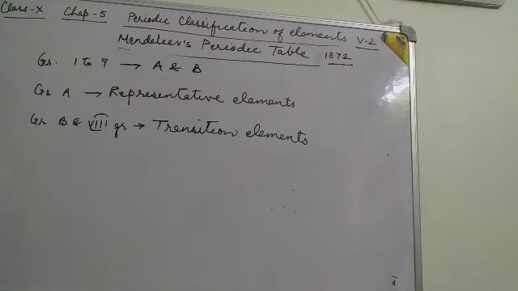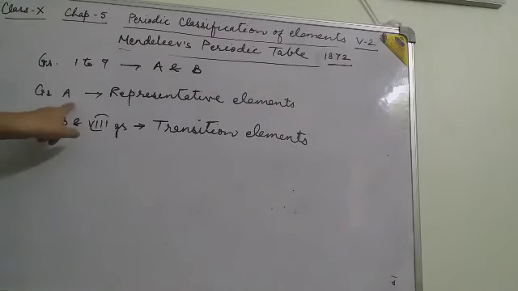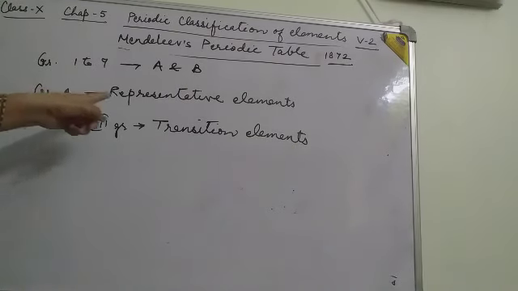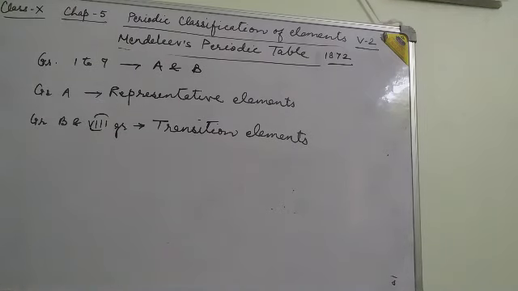Each of groups 1 to 7 is divided into A and B, and the elements present in group A are representative elements, as many compounds are found of the representative elements, and the elements present in group B and group 8 are called transition elements. These subgroup elements have the same chemical properties.